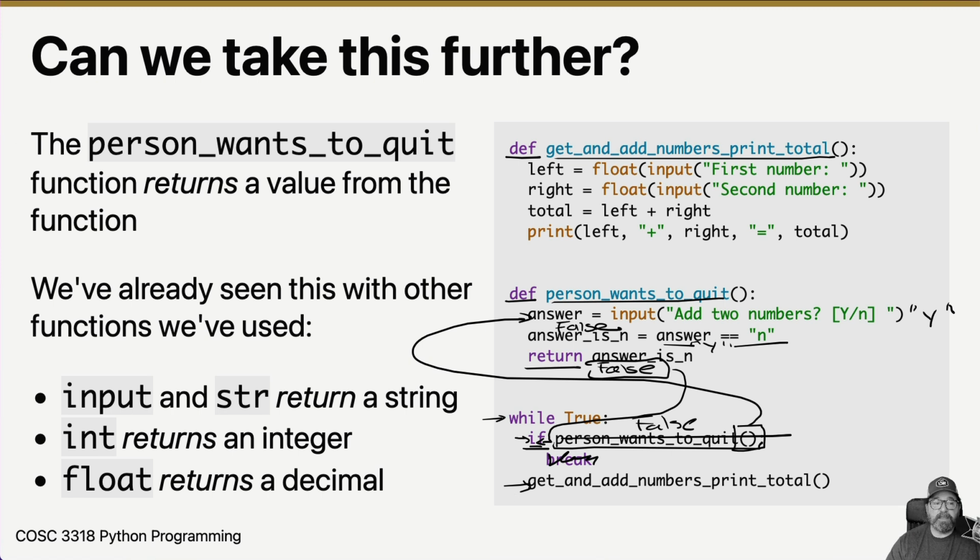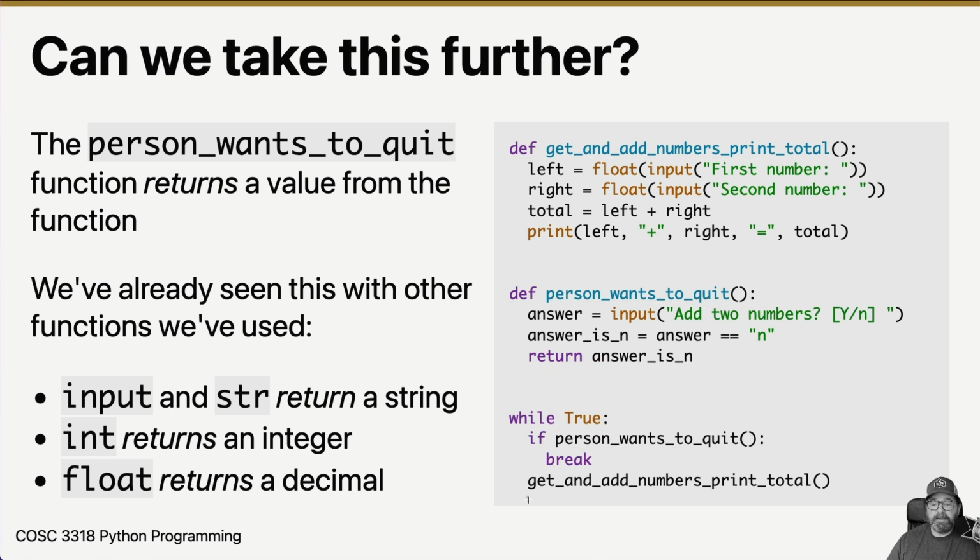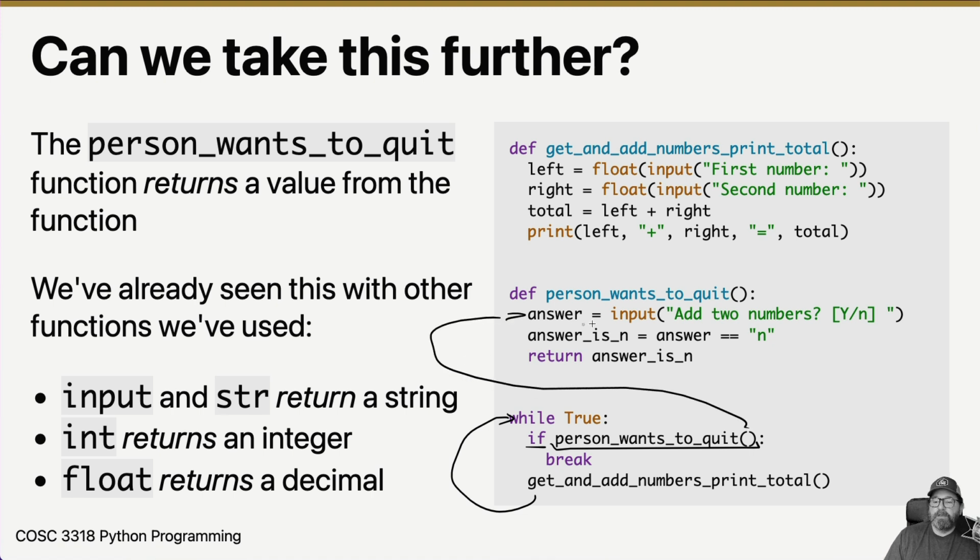What happens on the next loop? Because once we're done here, it's going to come back to the while true. True's like, okay, let's keep going. I'm a while loop. Let's keep going. Then it says, if person wants to quit, parentheses. At this point, it comes up here and it says, hey, you, do you want to add two numbers, y or n? We type in the letter n, and that value gets stored in answer. And now we have the lowercase n is equal to n, and that's true.